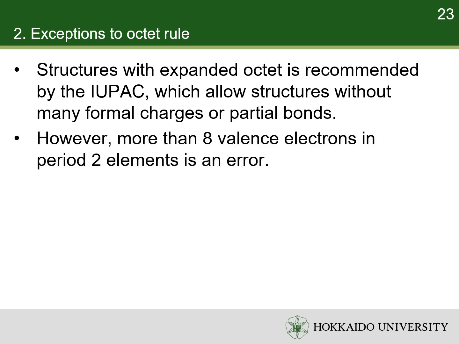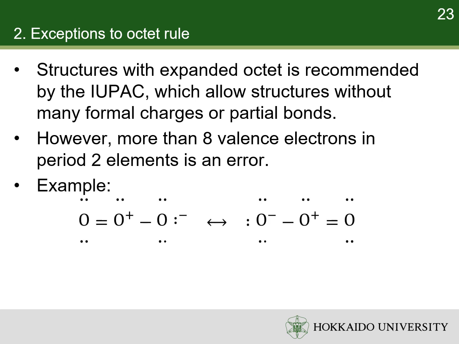On the other hand, showing more than 8 valence electrons in main group elements in the second period is considered an error. For example, ozone has 2 correct resonance structures, each with 1 single bond and 1 double bond, thus satisfying the octet rule for all the atoms. The resonance hybrid has non-zero formal charges and partial bonds. On the other hand, though sulfur dioxide has the same valence electron structure as ozone, the recommended Lewis structure has 2 double bonds, thus violating the octet rule for sulfur. This structure is preferred because it does not have non-zero formal charge or partial bond.